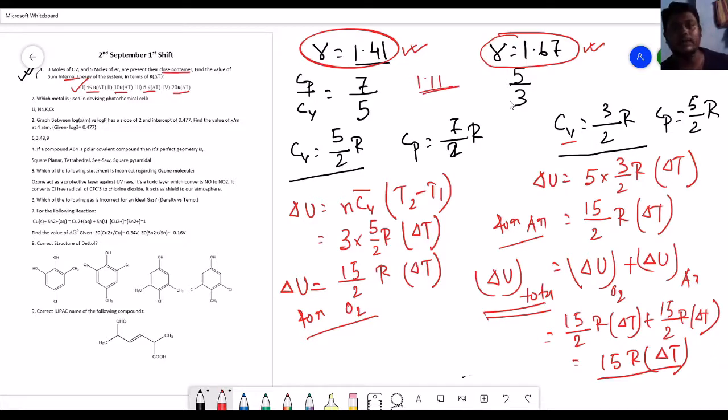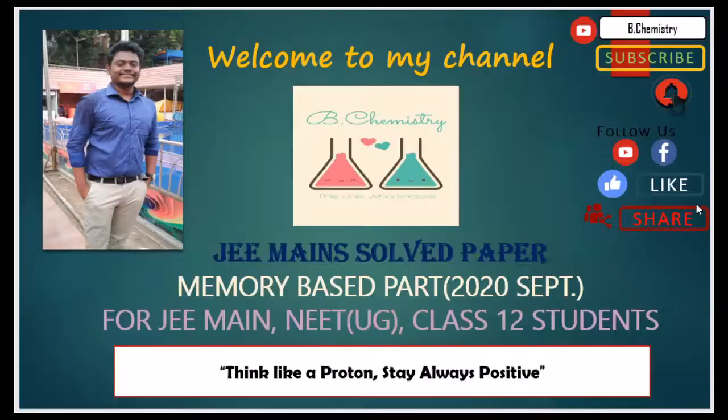This is a very common thing, and regarding that we have the Cv, we have the mole number. Cv represents the molar specific heat at constant volume, remember that part, and T2 minus T1 is the temperature difference. So I hope you understand, and this is the answer. Those who took 15 R delta T, it should be the correct answer for them, and enjoy. Okay, so we go for the next question.